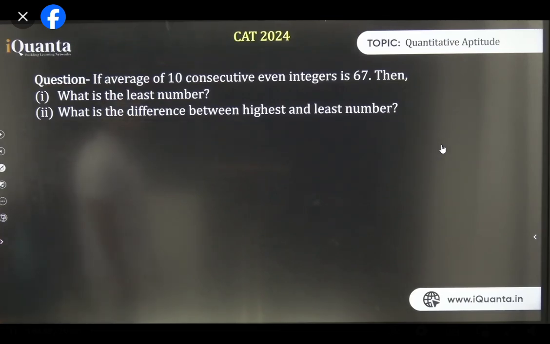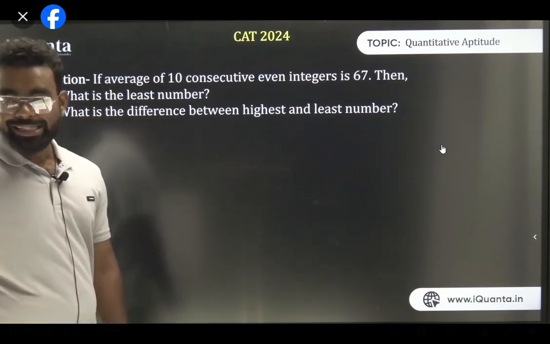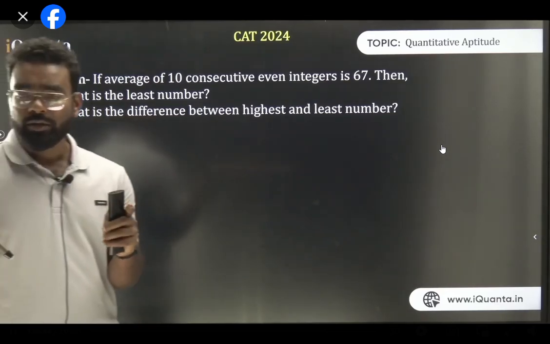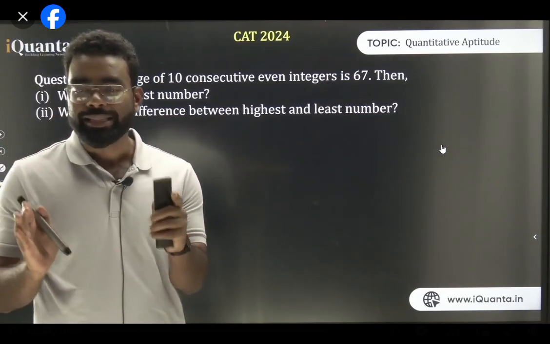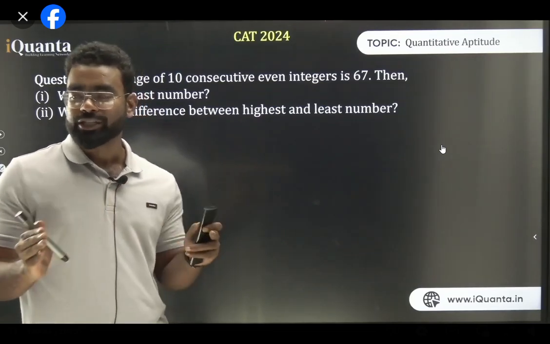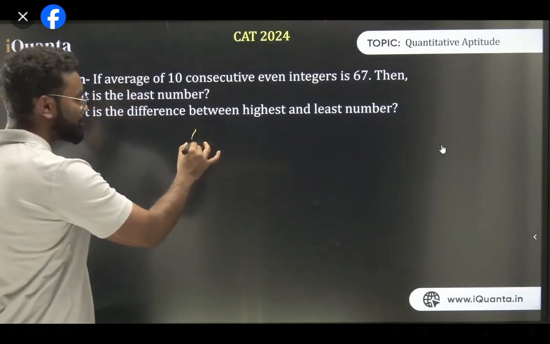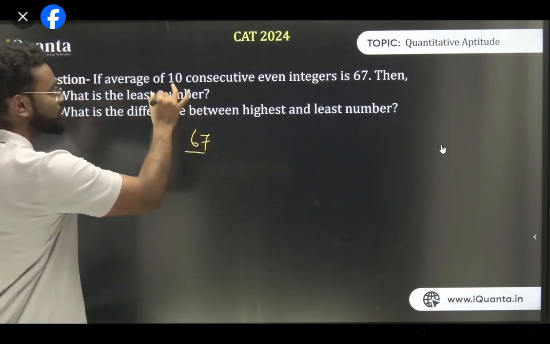Two questions are there. Difference between the highest and the least number. Difference is not 10. Yes, Anurag is right. So how to solve this question? Now I'm giving you the easiest way to solve this question. Please check it carefully. I am going to use the method of dispersion or deviation. So 67 is your average, right? 67 is the average of 10 consecutive even integers.